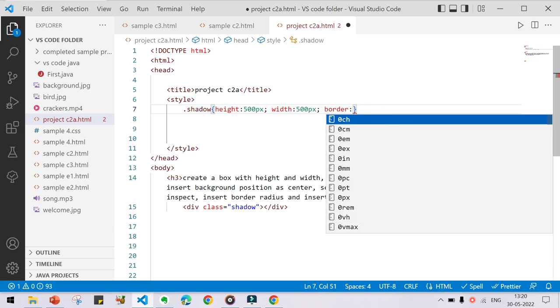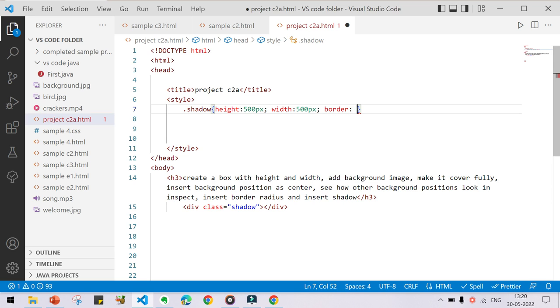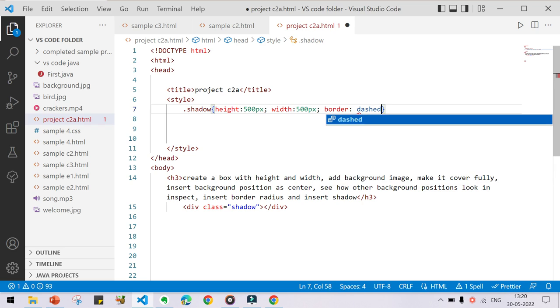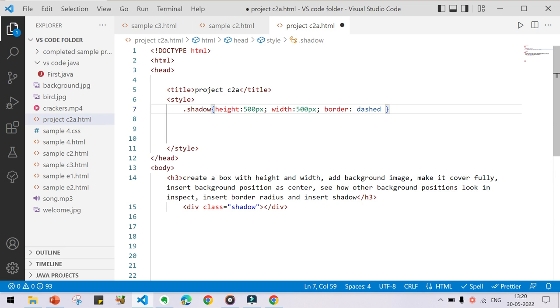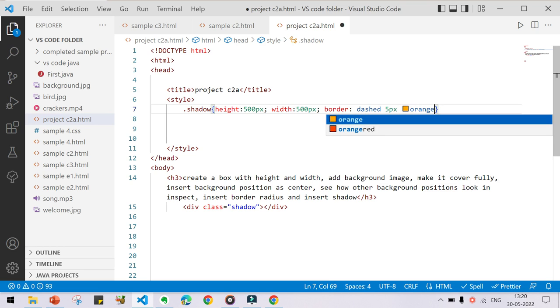Border shorthand is nothing but, instead of giving individual border styles like border width, border color and border style, three things, we give it in a single statement like border colon, the style is dashed, the border width is 5 pixel, and the border color is orange. I'm sorry for saying background, this is border color only.